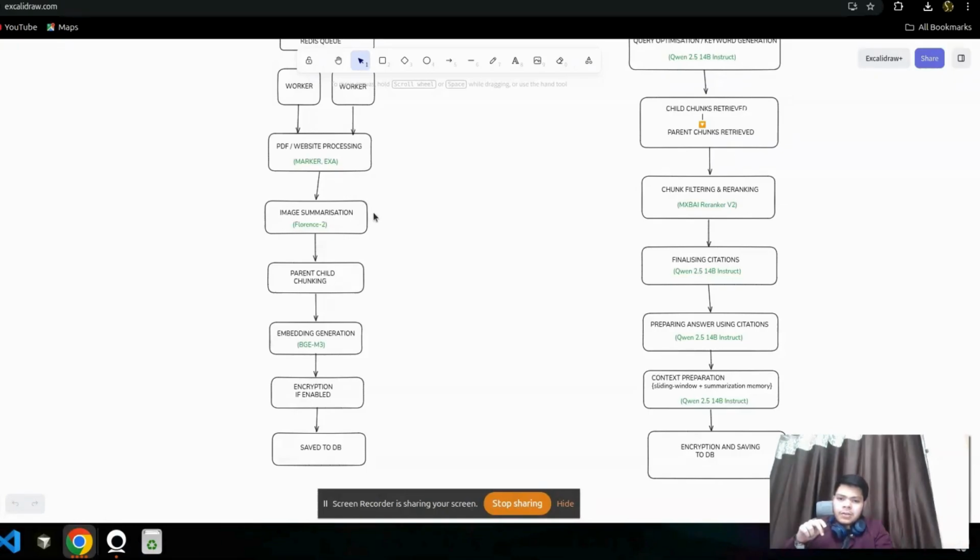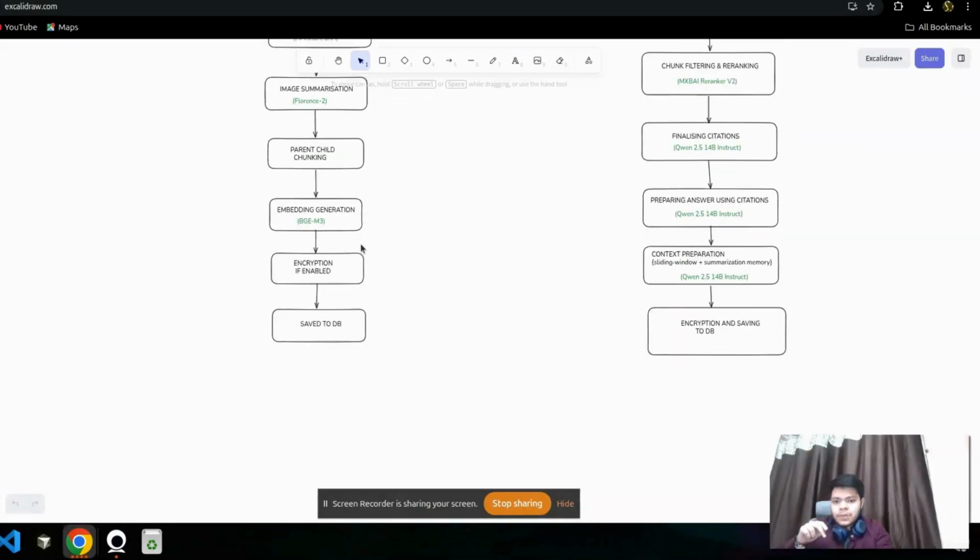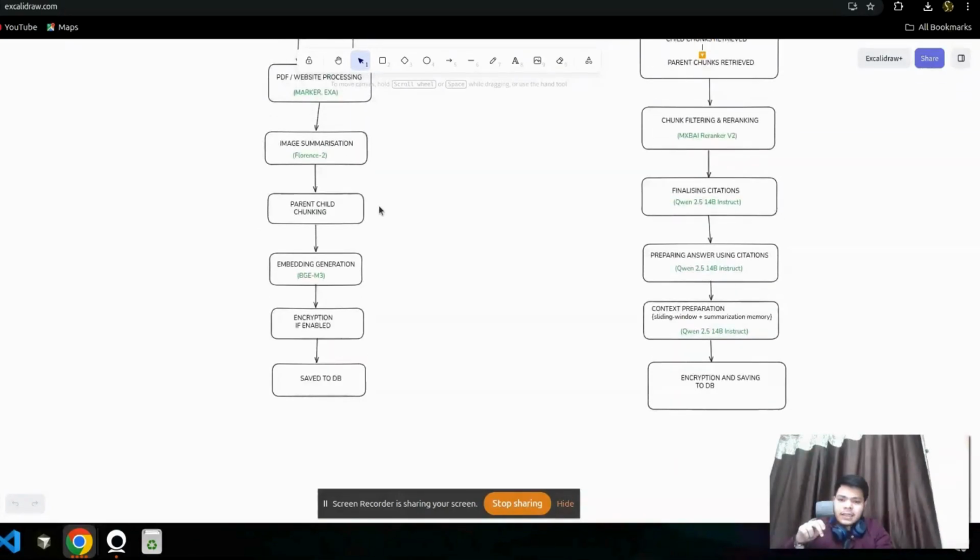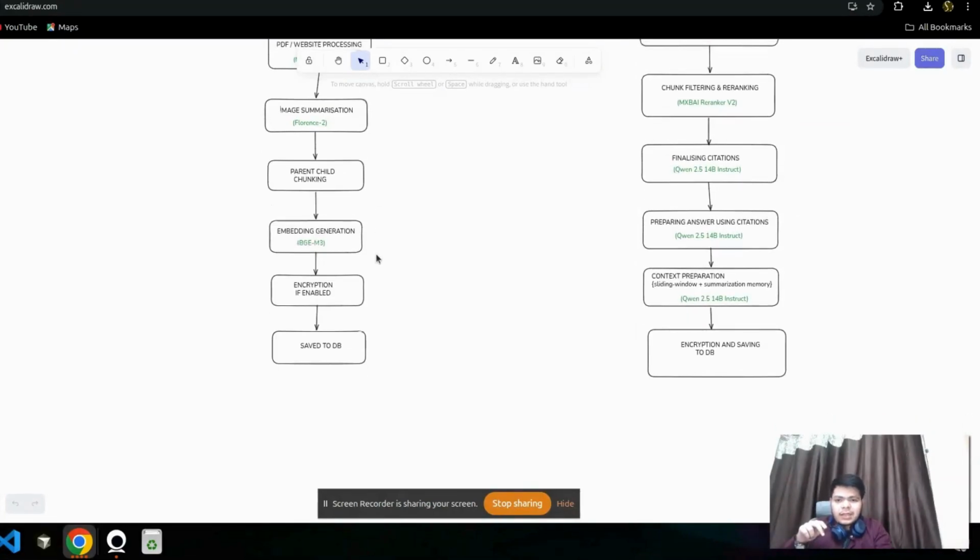And then we also have a model to summarize the images so that the RAG agent is also aware of the images. We are using Florence 2 for it. Then we implement parent-child chunking. Then our embeddings are generated using BGE-M3. Then the content is encrypted, if the encryption is turned on, and then it is saved to the database.